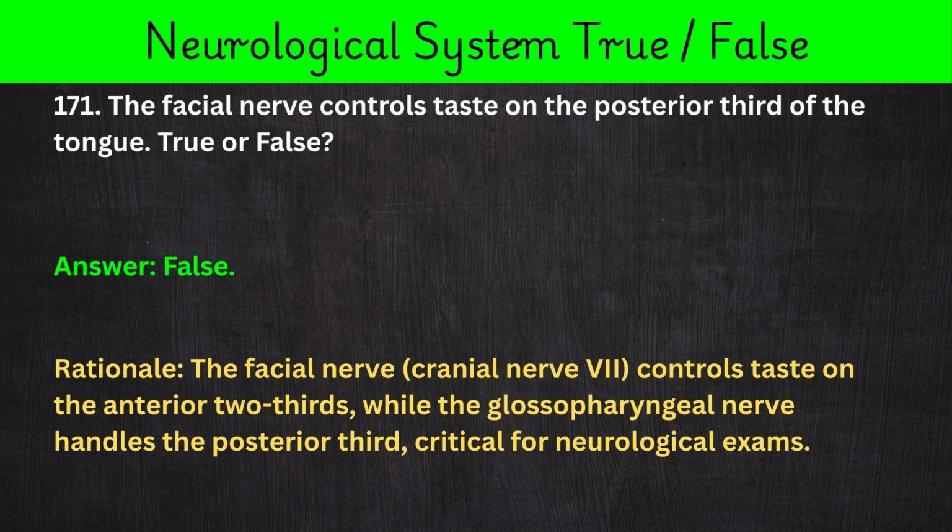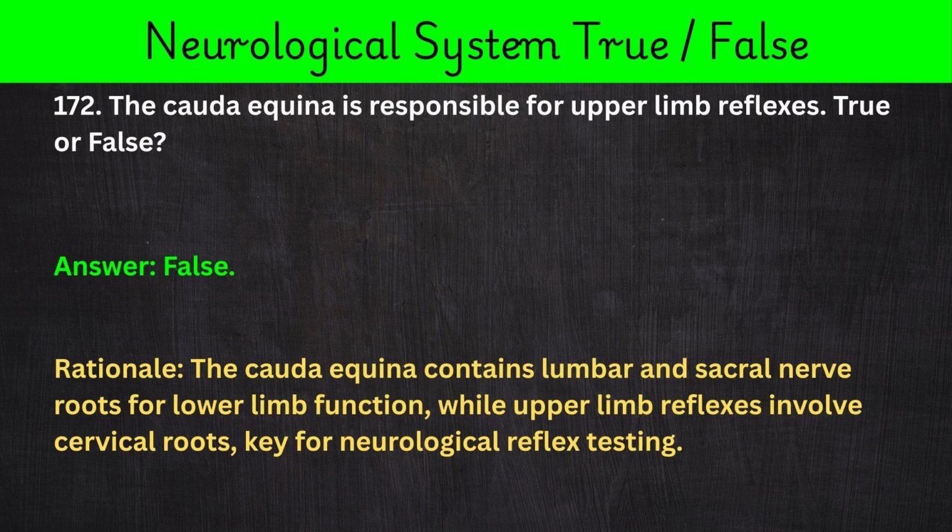171. The facial nerve controls taste on the posterior third of the tongue. True or false? Answer: false. Rationale: the facial nerve, cranial nerve 7, controls taste on the anterior 2/3, while the glossopharyngeal nerve handles the posterior third, critical for neurological exams.